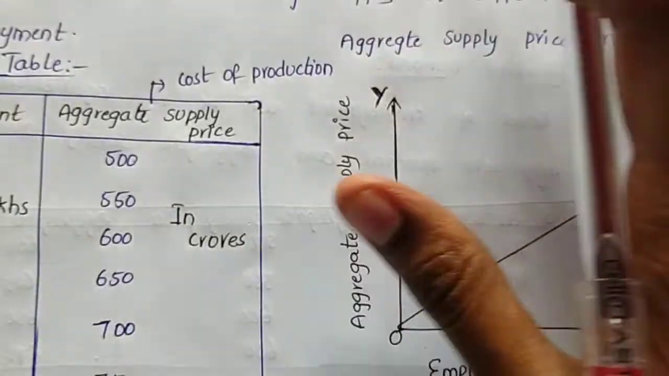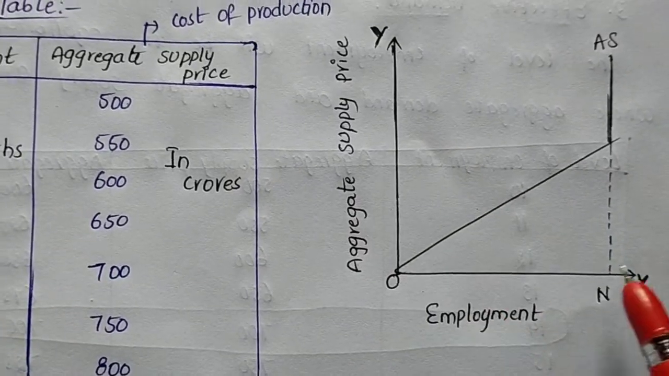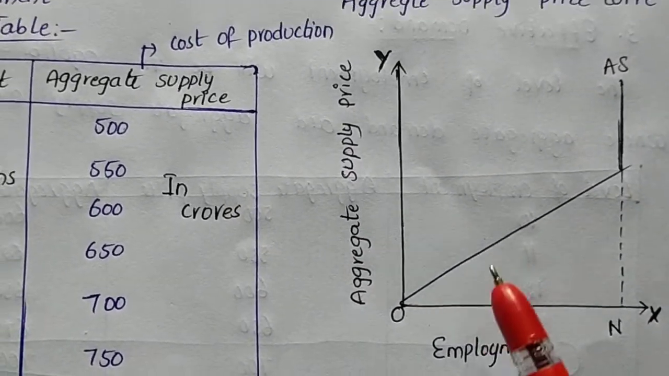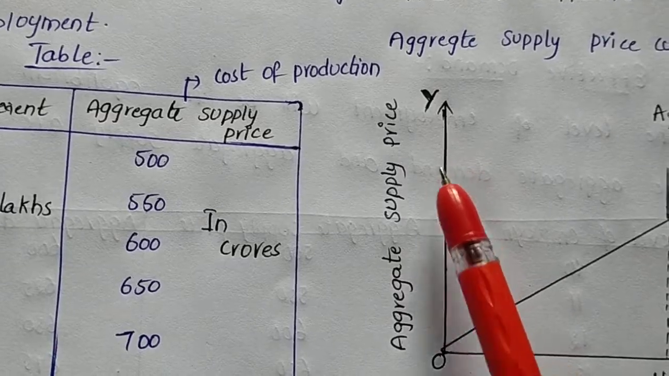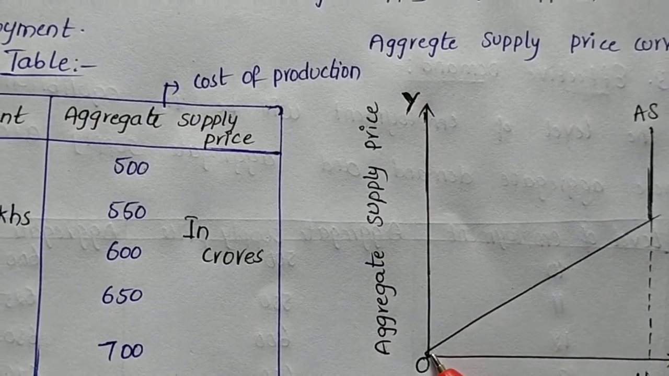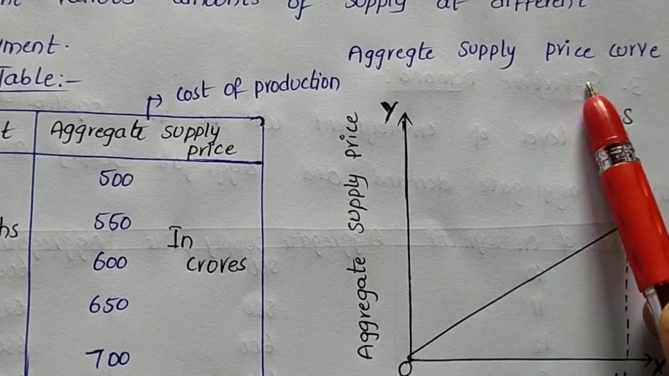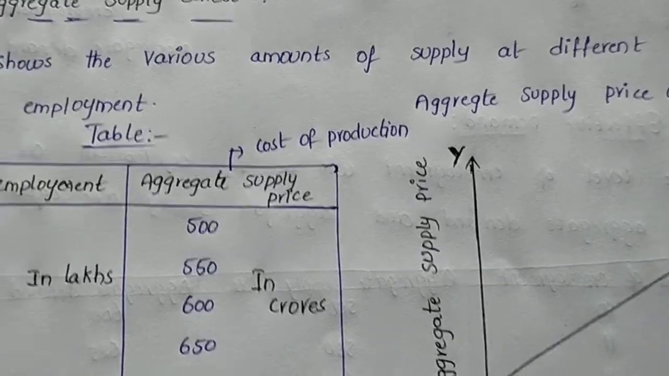Particularly, aggregative supply has been completed. Be concentrated. On the OX axis we take employment, on the OY axis we take aggregative supply price. Aggregative supply is increasing because the level of employment is increasing in lakhs, and aggregative supply has increased in crores. This is called aggregative supply.